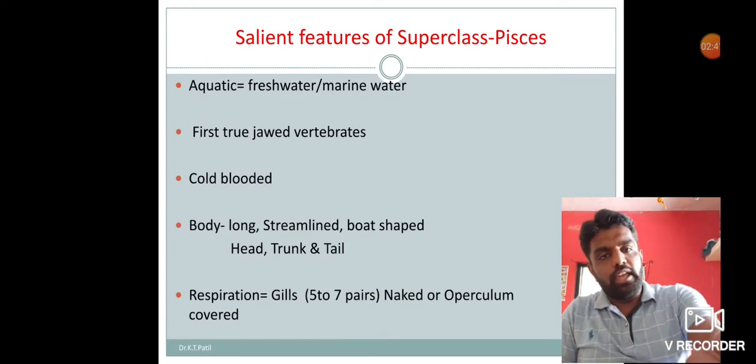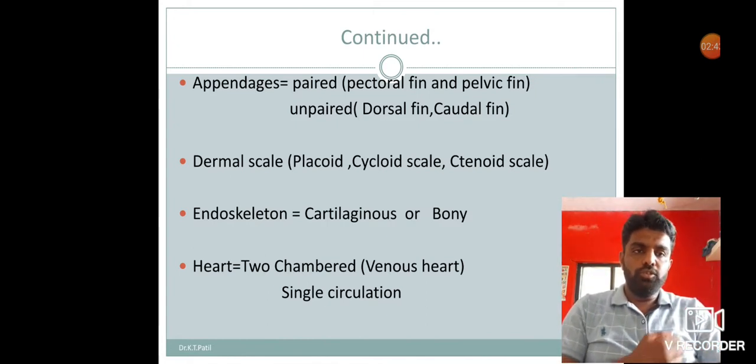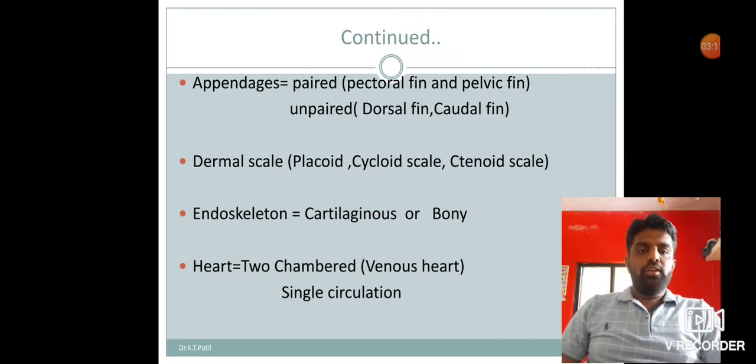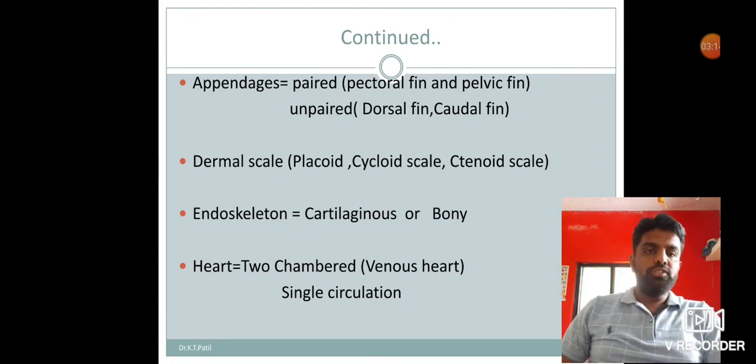Then see the next character, appendages. True appendages are present in Gnathostomata. Appendages are absent in Agnatha. Fishes have two types of appendages, paired and unpaired. Paired appendages include pectoral fins and pelvic fins, and unpaired include the dorsal fin as well as the caudal fin, we can say the tail fin. Scales: the fish body is covered by scales. The scales include placoid scale, cycloid scale and ctenoid scale.